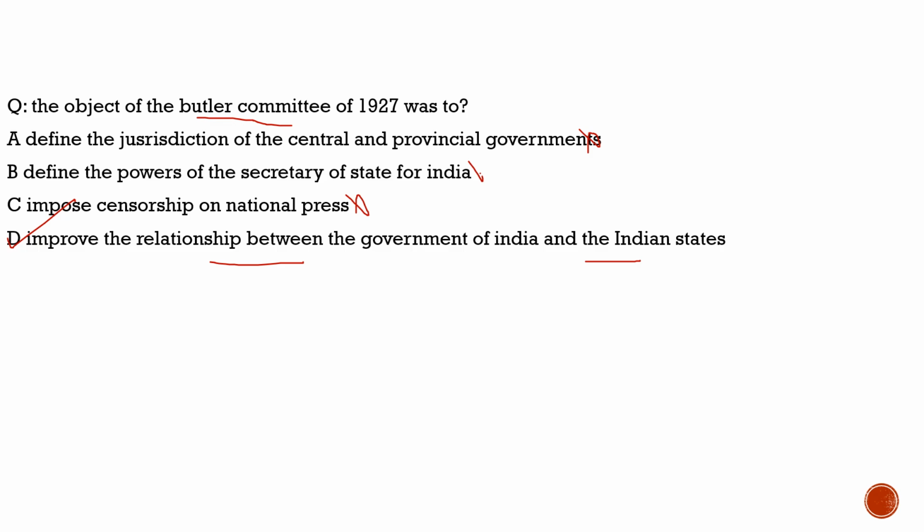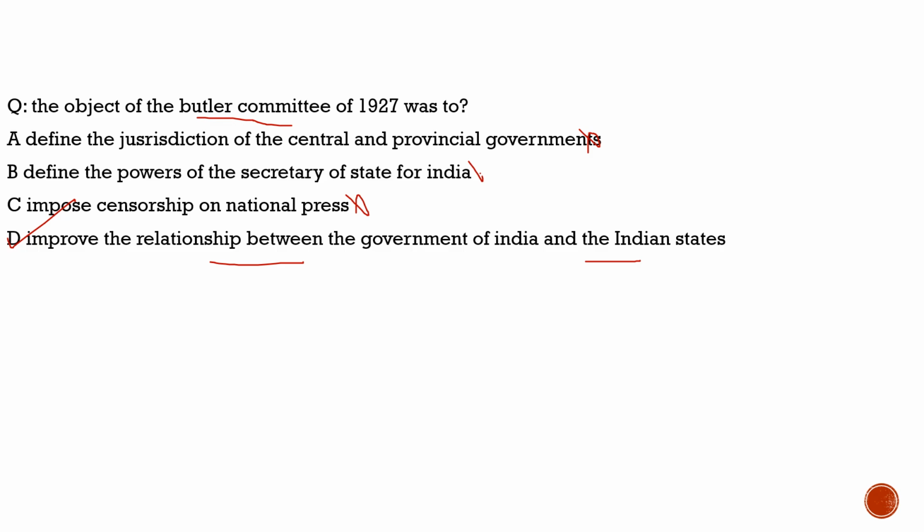In yesterday's class also we saw a question about the chronological order. By understanding these questions, as we see the dates here, they give us an idea of the chronological order of these committees.